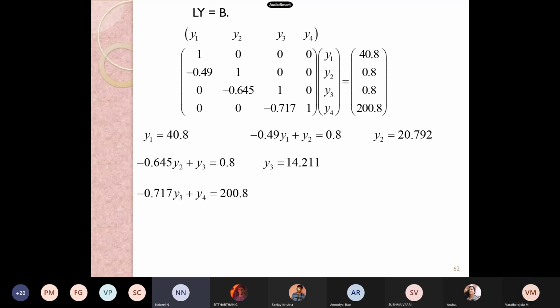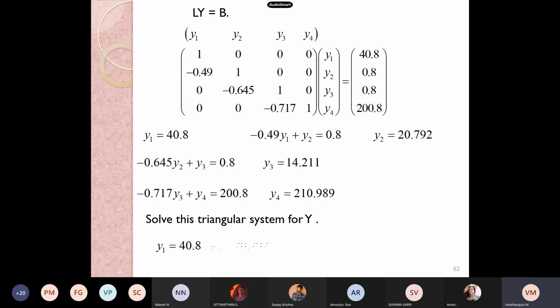Apply the value of Y3 and get the value of Y4. 210.9895. 210 point, oh, very good, 210.989. This is our Y. By doing the forward substitution, we derived the values of Y. Since we haven't found the values of X, but our concern is X, now solve the triangular system for Y.